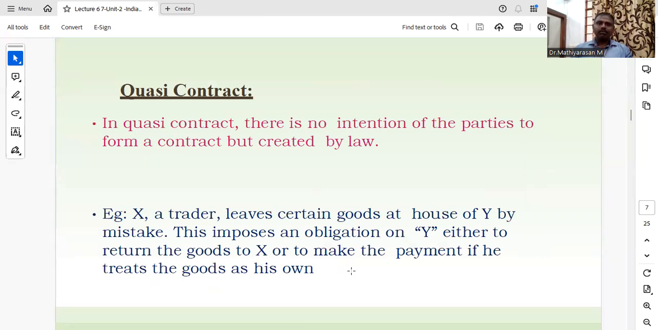Quasi contract. In quasi contract, there is no intention of the parties to form a contract, but it is created by law. For example, Mr. X, a trader, leaves certain goods at the house of Mr. Y by mistake. This imposes an obligation on Mr. Y either to return the goods to Mr. X or to make the payment if he treats the goods as his own.